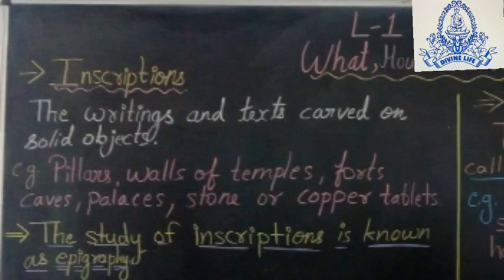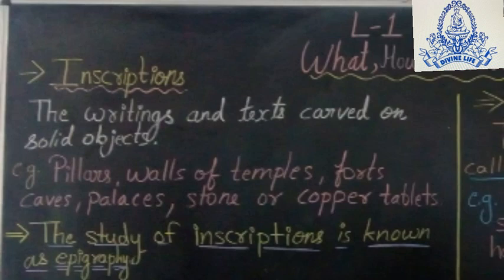You can see an example of inscription in the textbook, where one example is given of how an inscription looks. The study of inscription is known as epigraphy.